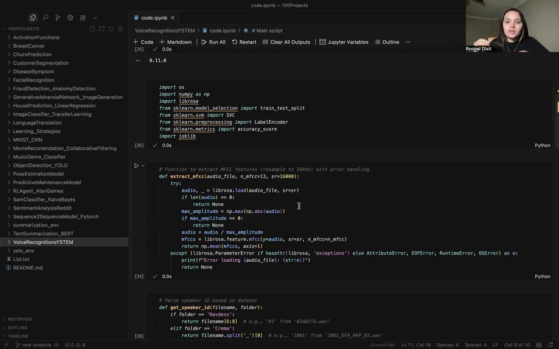These features tell us the texture of the voice, what the pitch is, how the pitch is changing, and what the variance is.